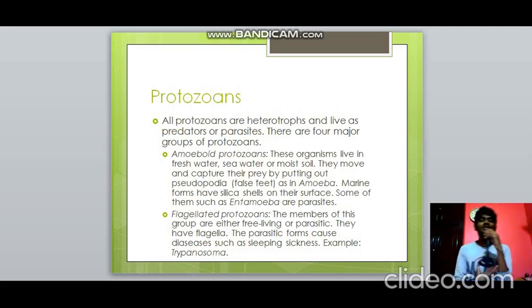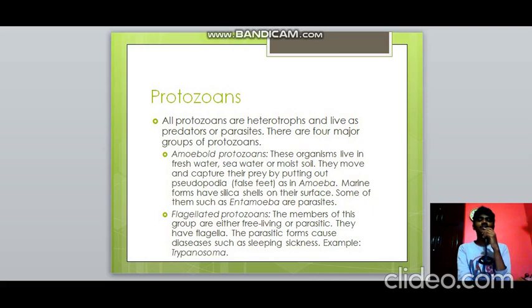Then protozoans are heterotrophs, they are predators, they are parasites. So all these are negative as far as we talk about this. There are four groups. Amoeboid, they live in freshwater, seawater or moist soil. They capture the prey by putting out a structure known as pseudopodia, which is false feet. So they just capture the organisms, their food. A very good example for this is amoeba. They have silica shells, and a parasite under this category is Entamoeba histolytica, which causes amoebiasis.